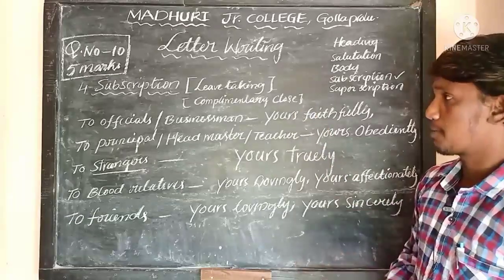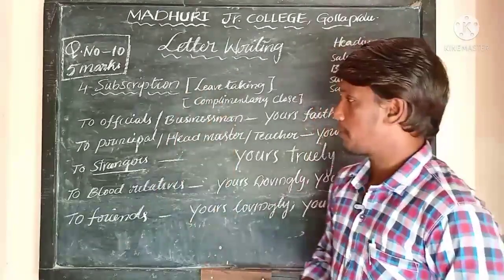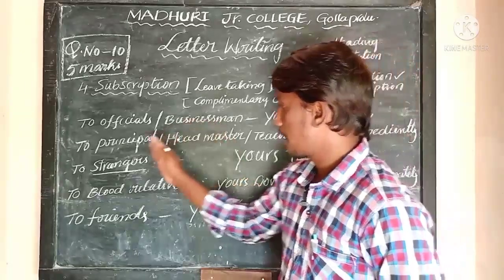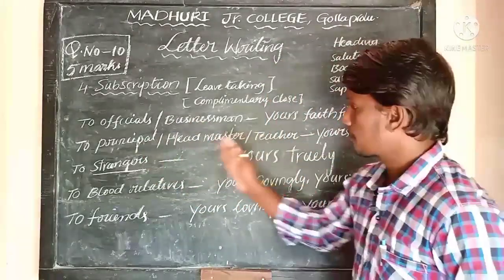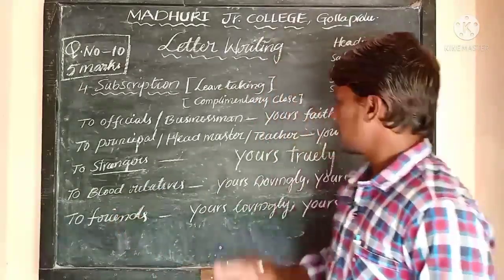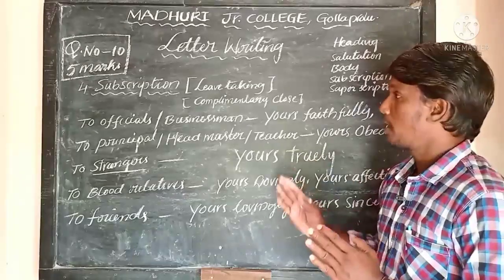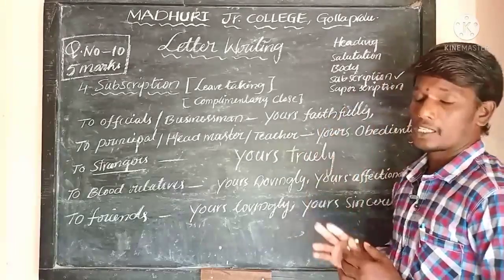And these are the subscriptions for different kinds of people: to officials and business people, to principal, headmaster, teacher, to the strangers, to the blood relatives, and to the friends. Okay, these are the different kinds of subscriptions. Keep this point in your mind. And let us talk about superscription.